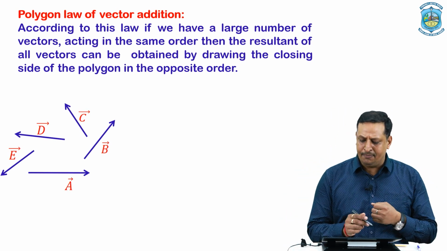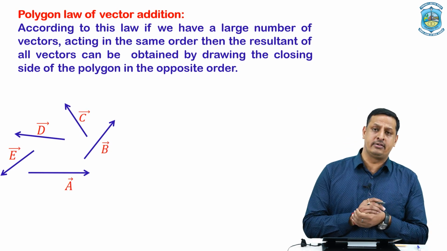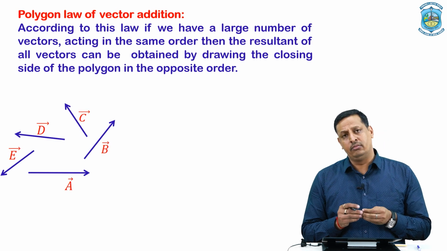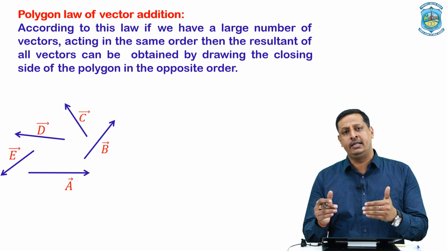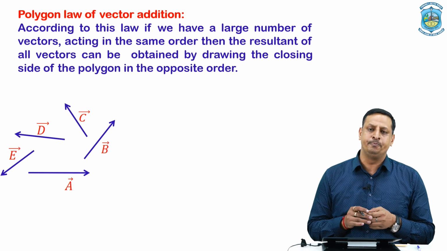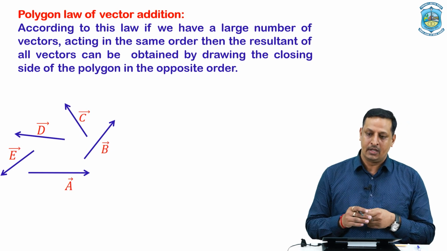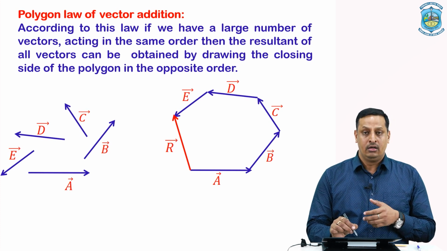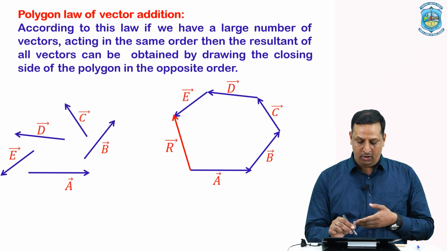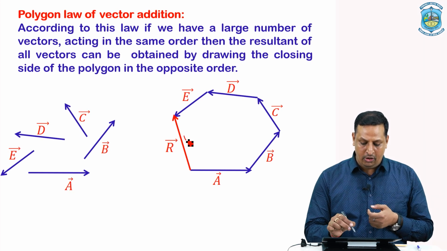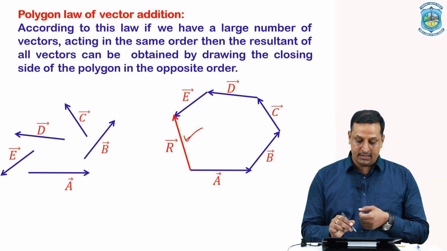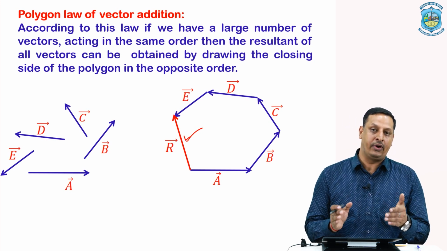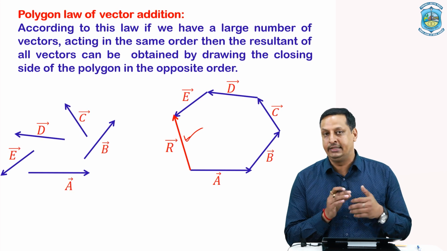Then, as per the statement of polygon law of vector addition, if 2 or more vectors can be represented by many sides of a polygon acting in the same order, then the resultant can be given by drawing the opposite vector, or by drawing the closing side of the polygon. As you can see here, this R vector is the resultant vector of these 5 different vectors with different directions.